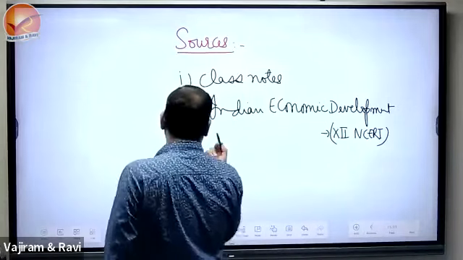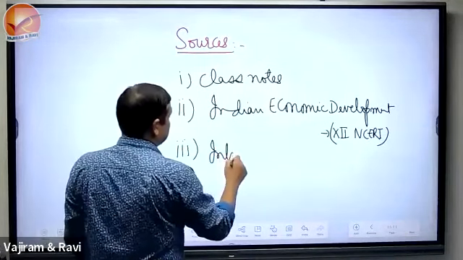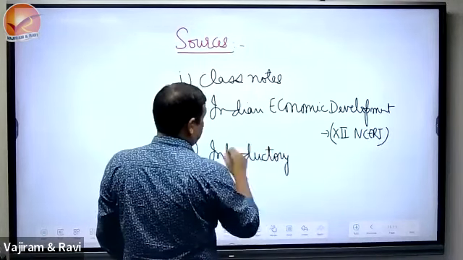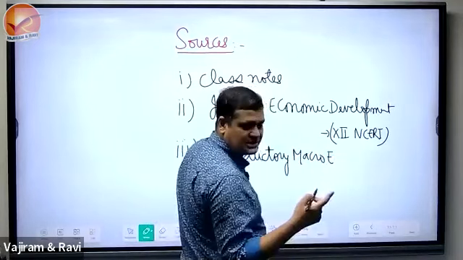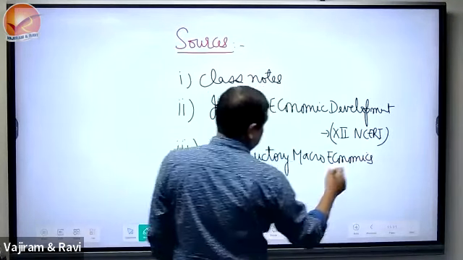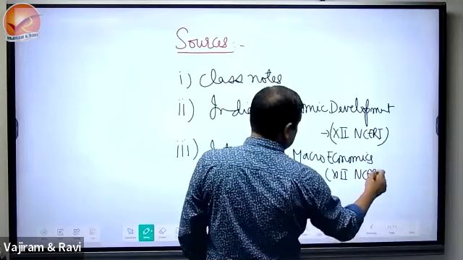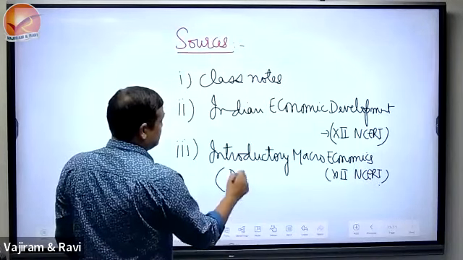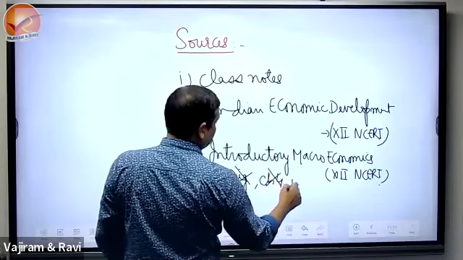For the basics, third, Introductory Macroeconomics, macro, because there is micro also, economics, again 12th class NCERT. But please don't go for the diagrams. Leave chapter 4, not for you. And also don't go for the numericals.